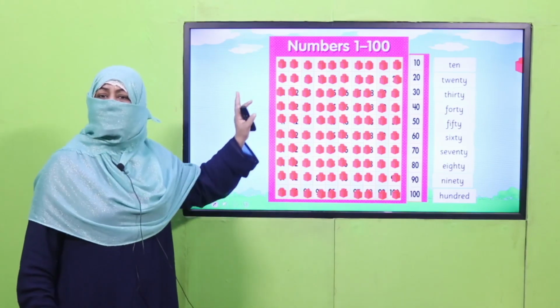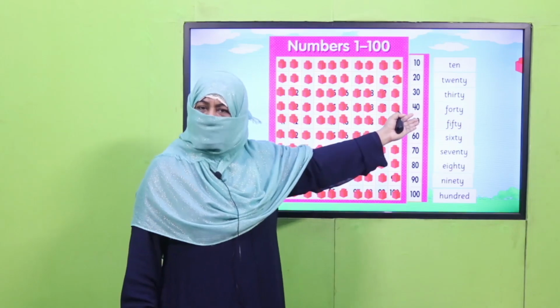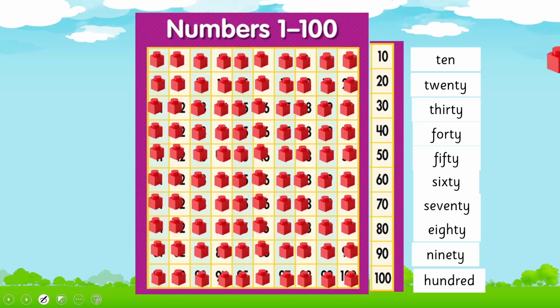Now, when we count in tens, we can write these numbers in words, right? This is what we are learning today. When we count in tens, we say 10. How do we write it in words? T-E-N, 10. If it's 20, how do we write it?